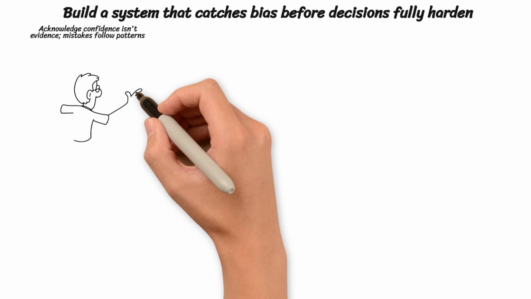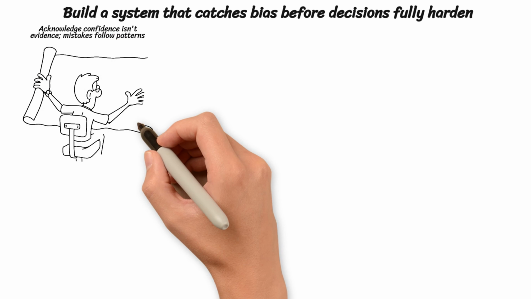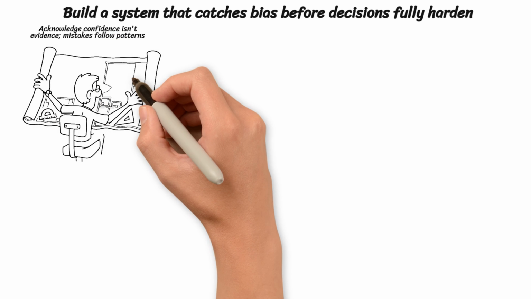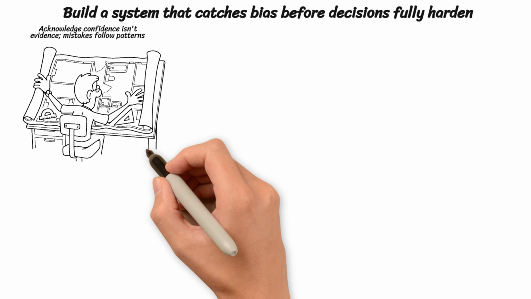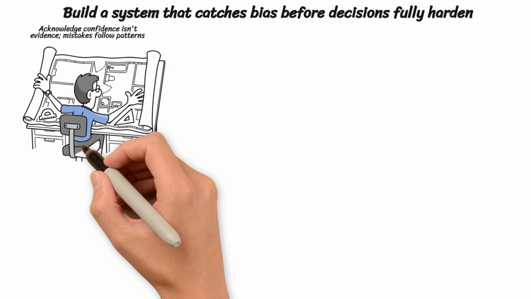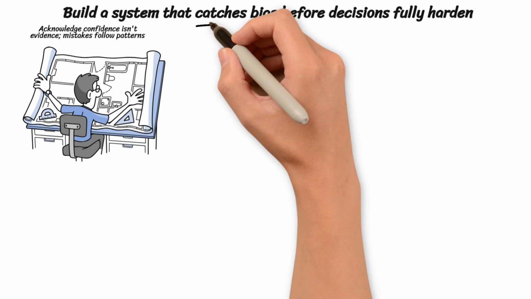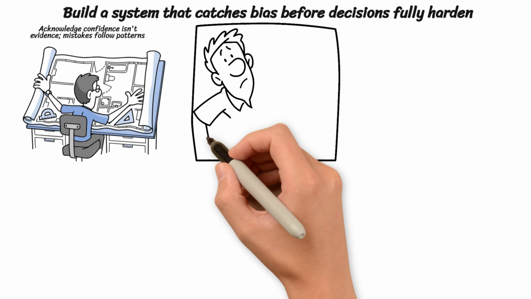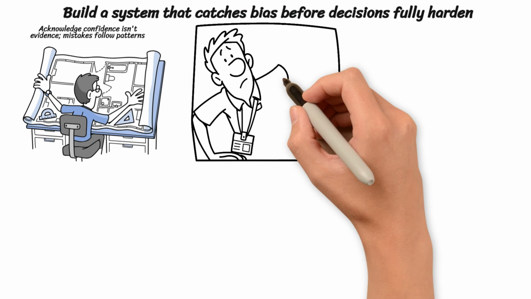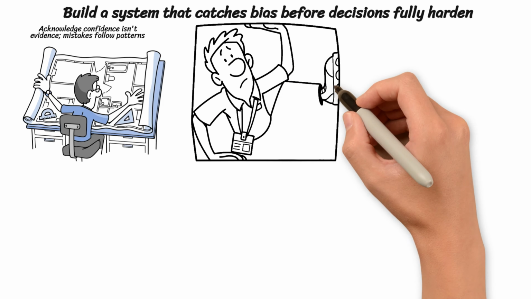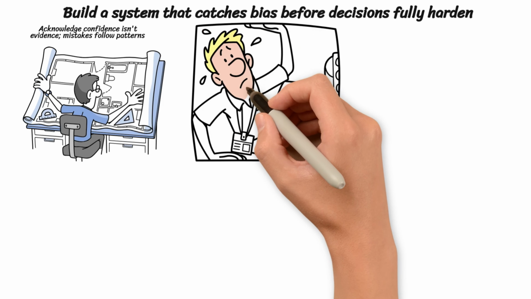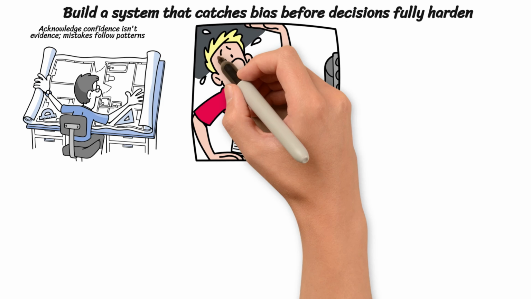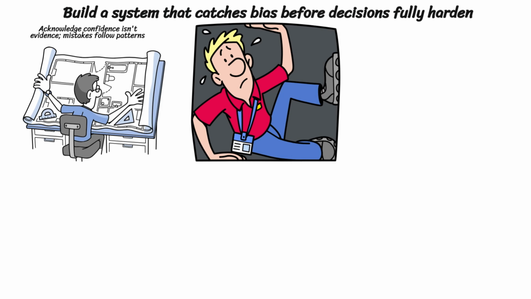Better judgment starts by acknowledging that confidence is not evidence, and that mistakes follow patterns. Once this is accepted, the task becomes designing checks that interrupt predictable shortcuts. You saw how representativeness and availability replace probability, and how anchors pull estimates away from independent thinking. You also saw how framing shifts risk-taking, and how base rates and regression restore clearer prediction.